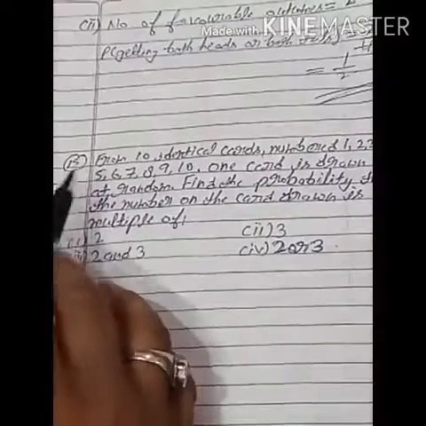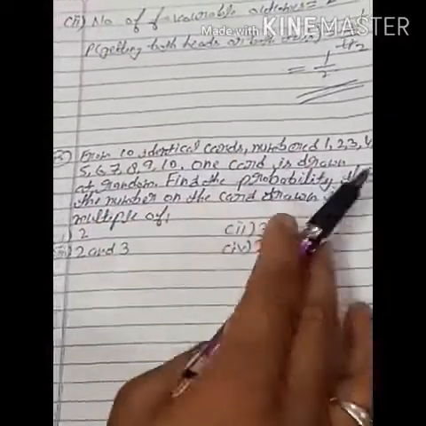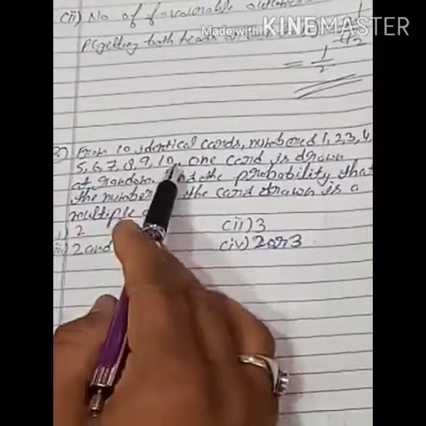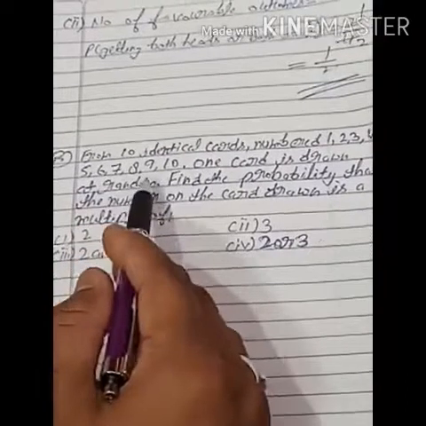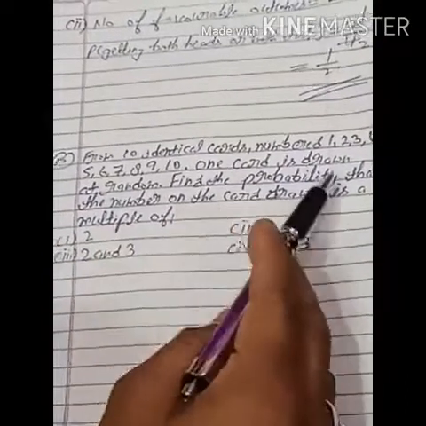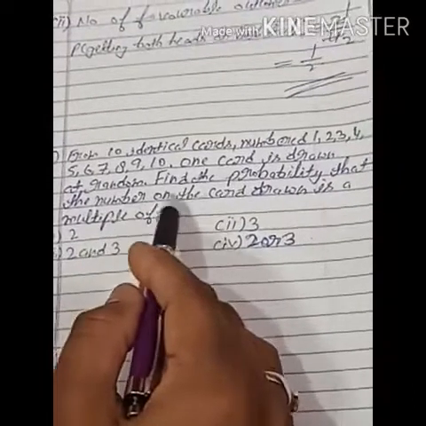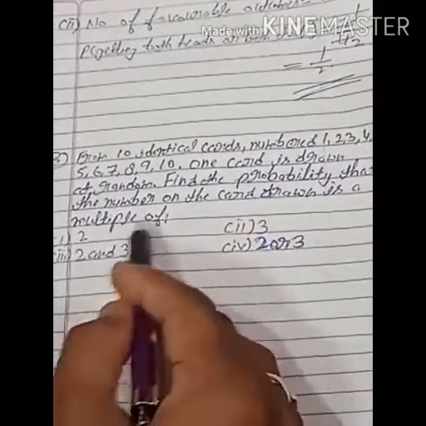Now students, question number 15. From 10 identical cards numbered 1, 2, 3, 4, 5, 6, 7, 8, 9, 10, on those cards the numbers 1 to 10 are written. One card is drawn at random. Find the probability that the number on the card drawn is a multiple of 2.